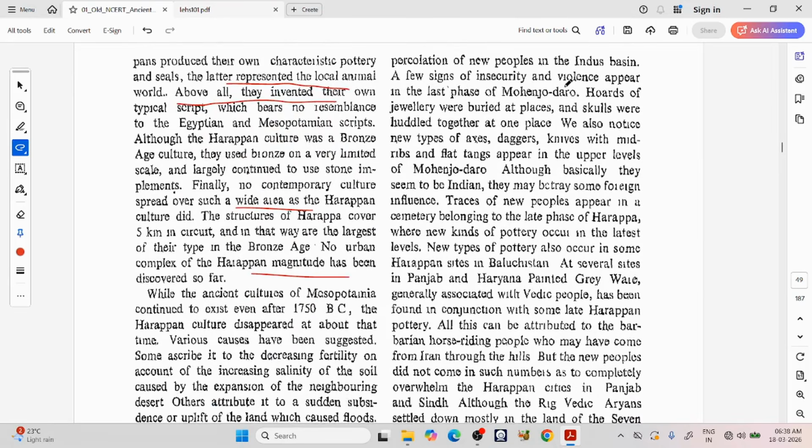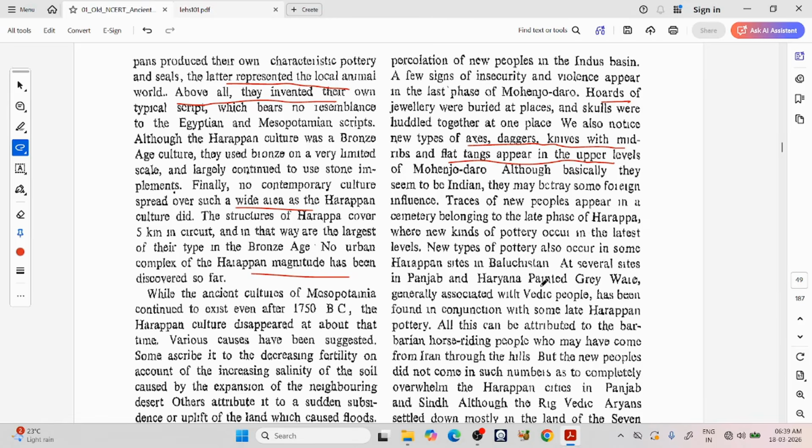Indus Basin. A few signs of insecurity and violence appear in the last phase of Mohenjo-daro. Hoards of jewelry were buried at places and skulls were huddled together at one place. We also notice new types of axes, daggers and knives with midribs and flat tangs appear in upper levels of Mohenjo-daro. Although basically they seem to be Indian, they may betray some foreign influence. Traces of new people appear in a cemetery belonging to the late phase of Harappa, where new kinds of pottery occur in the latest levels. New types of pottery also occur in some Harappan sites in Baluchistan.